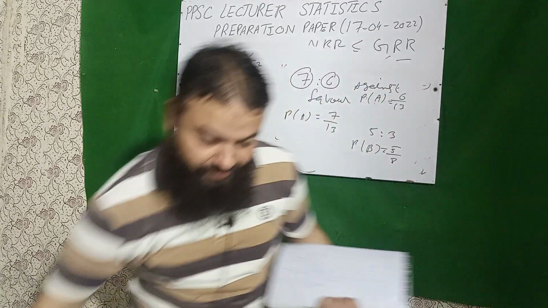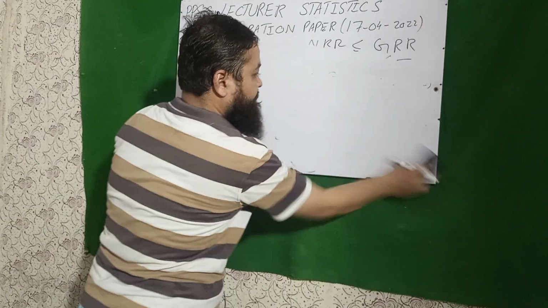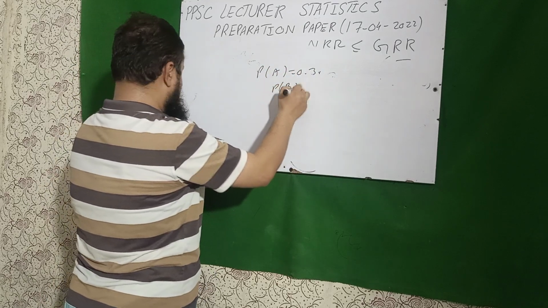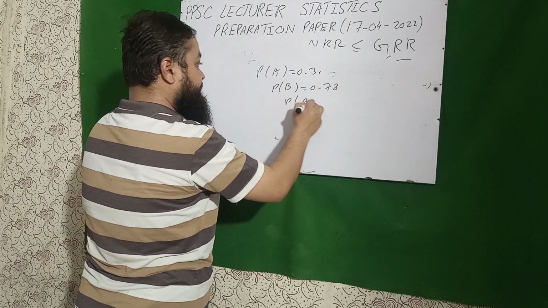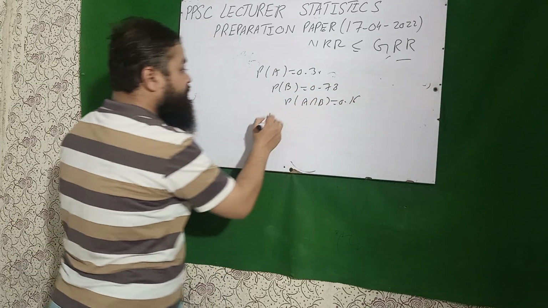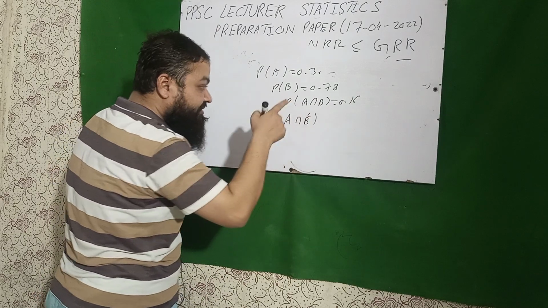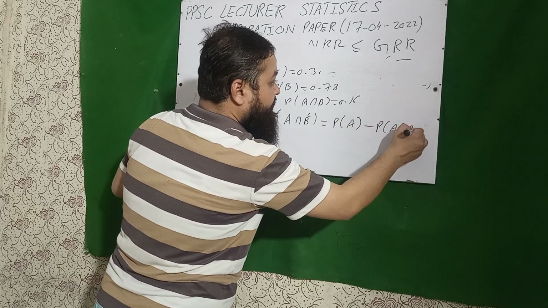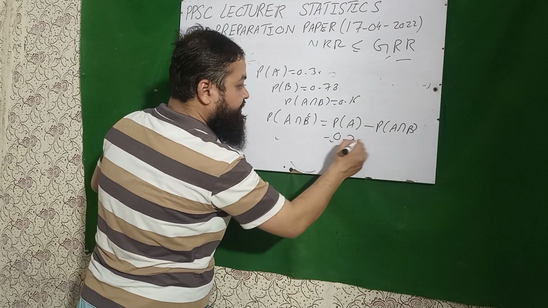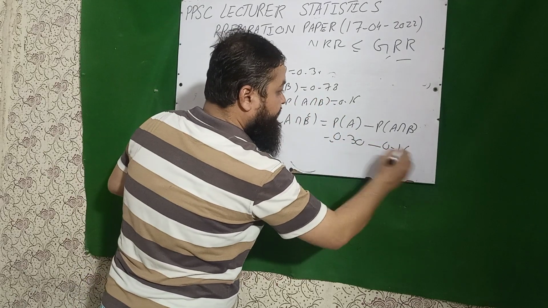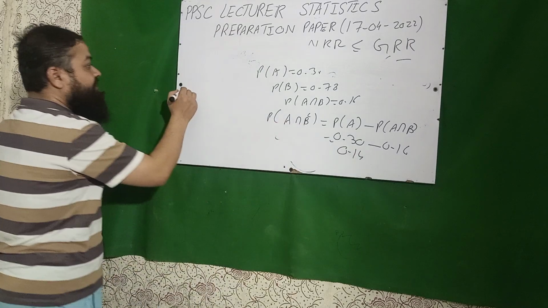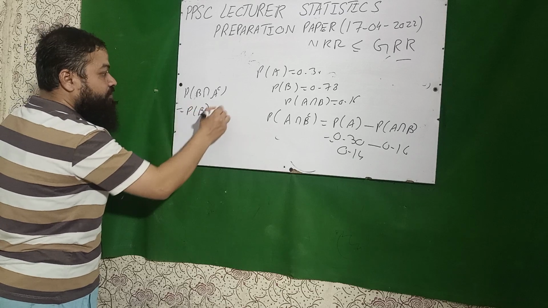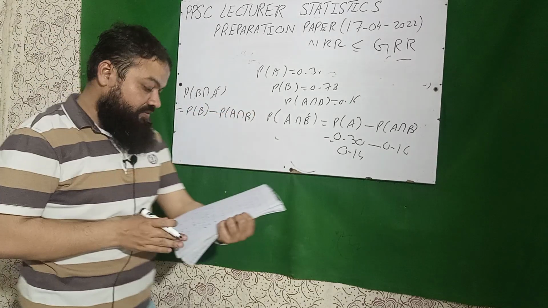Next question is a very important one. Probability of A is given 0.30, probability of B is given 0.78, probability of A intersection B is given 0.16, and you are to calculate probability of A intersection B complement. Please learn this formula: probability of A minus probability of A intersection B. Just substitute the values. Probability of A is 0.30 minus 0.16. The correct option will be 0.14. If in the exam they ask probability of B intersection A complement, the formula will be probability of B minus probability of A intersection B, a very important one.